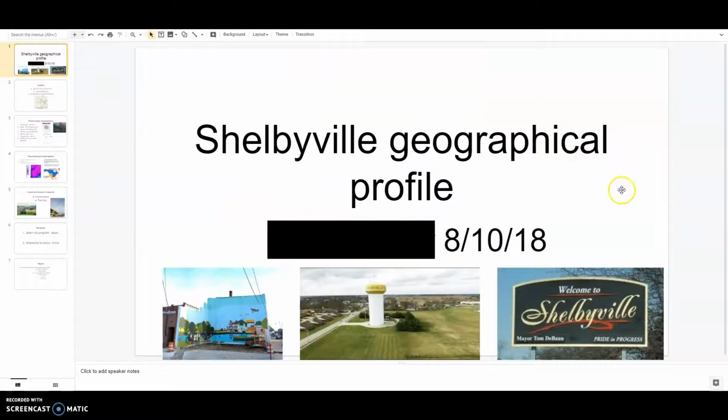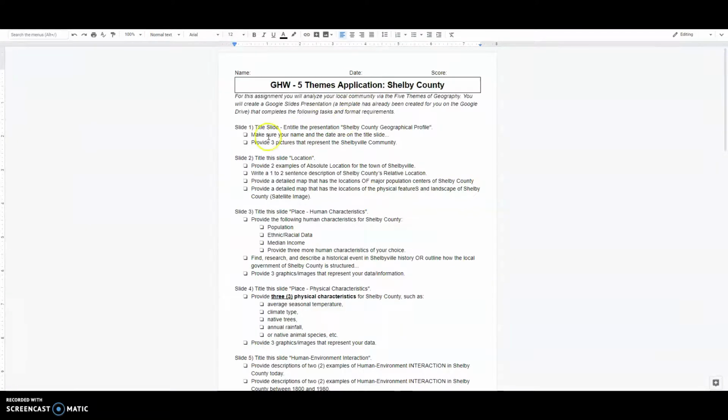Similar, very plain background. You don't have to have a plain white background. And they didn't capitalize geographical profile. They got the water tower, they have the sign, and they have that mural down by the downtown circle. This person did the title slide a little bit differently. Make sure your name's on it. I blacked out their name. And the date is on the slide, they're good. So check on that. Didn't take them too long. And then the title slide location.